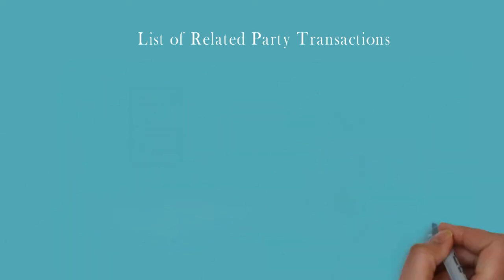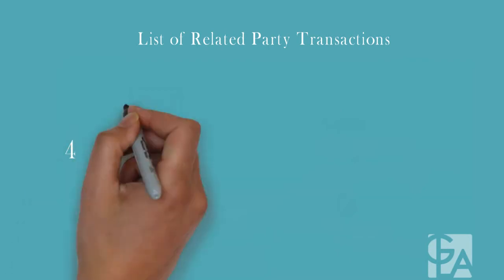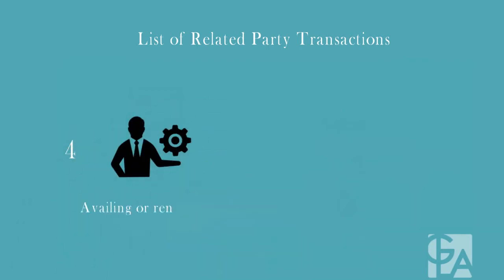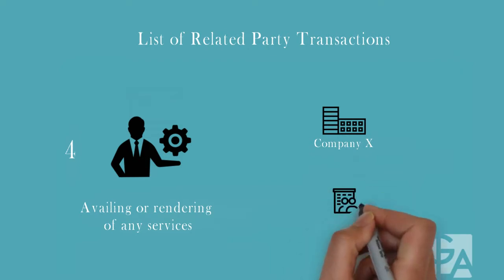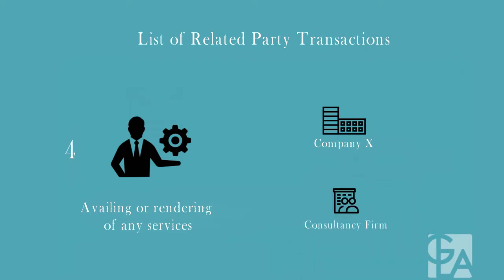4. The availing or rendering of any services between related parties. For this example, we will take Company X and a consultancy firm in which key managerial person of Company X is a partner. So the consultancy firm is a related party of Company X. If Company X wishes to utilize the consultancy services of this firm, it would be a related party transaction.